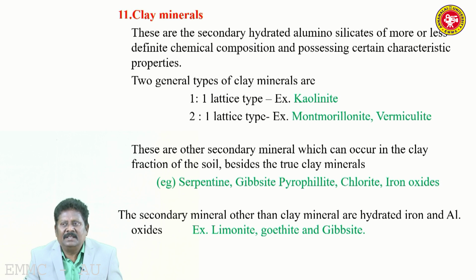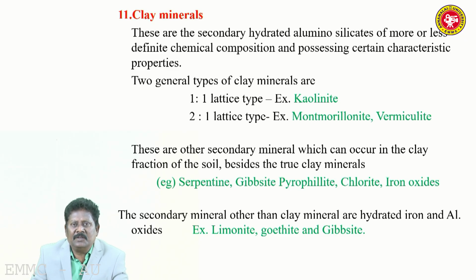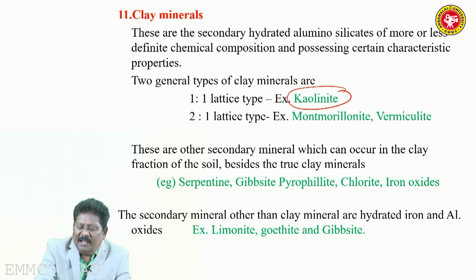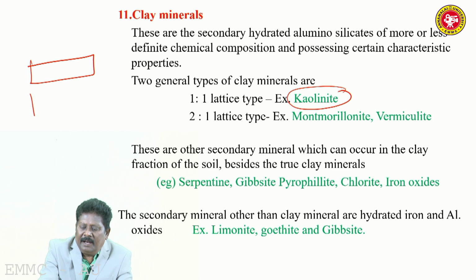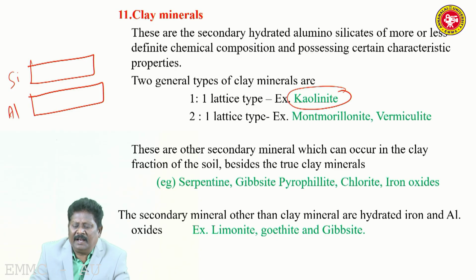So these clay minerals are made up of silica tetrahedral and aluminum octahedral layers. So they are rich in silica and alumina, and the chemical composition is definite. They are also called layered silicate minerals. An example is the 1:1 type clay mineral, kaolinite. It has one silica tetrahedral layer and one aluminum octahedral layer. This type of clay mineral is called 1:1 type.